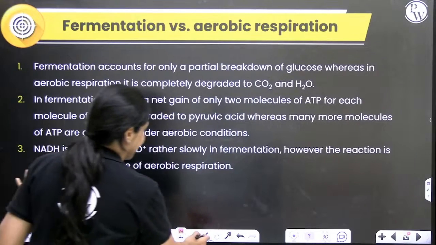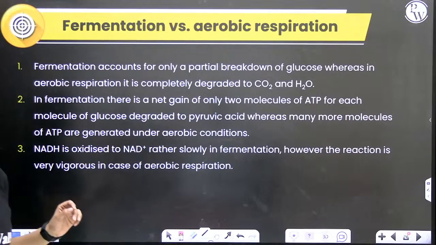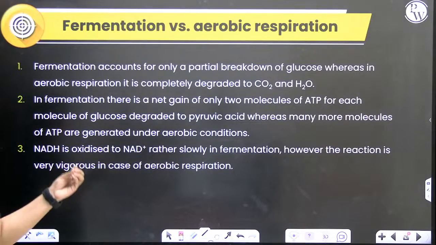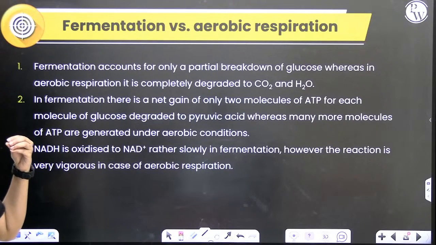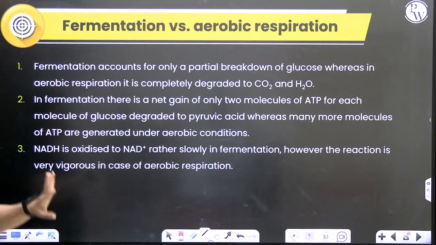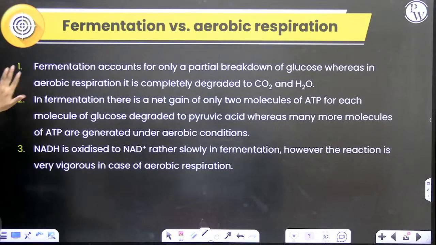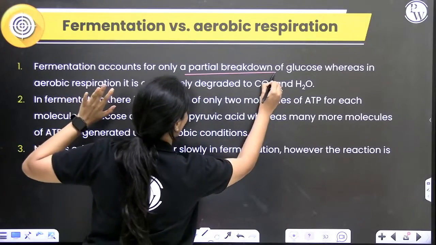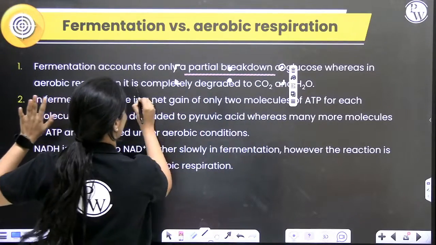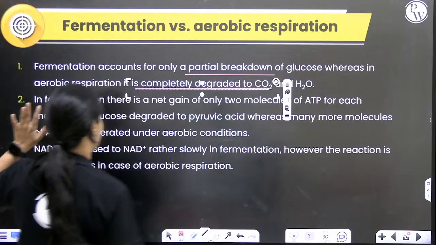And also, in both cases, NADH that is produced will get oxidized, I'll get to that. In fermentation, there's only a partial breakdown, and in aerobic respiration, there is complete breakdown or complete oxidation.